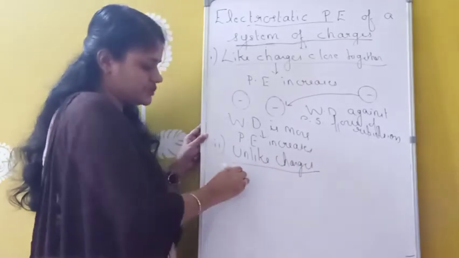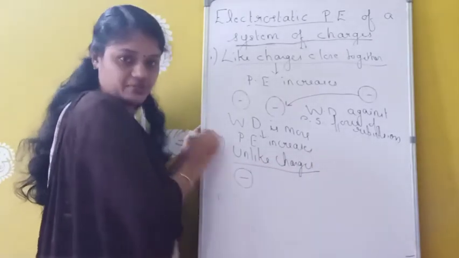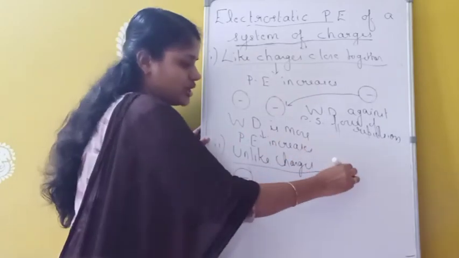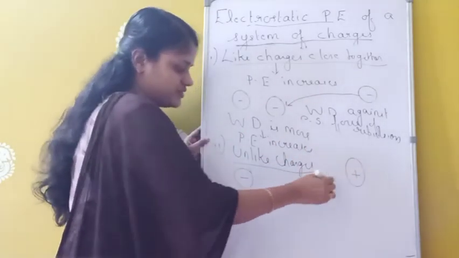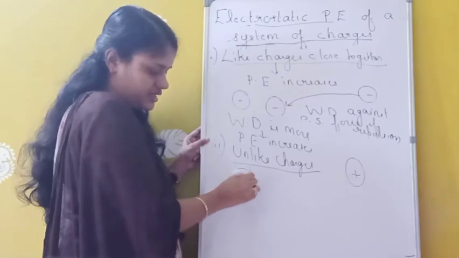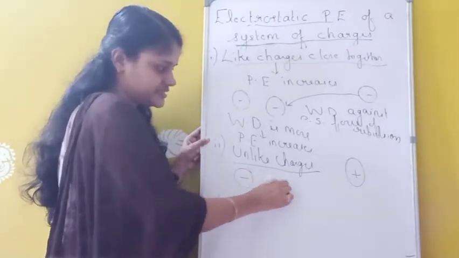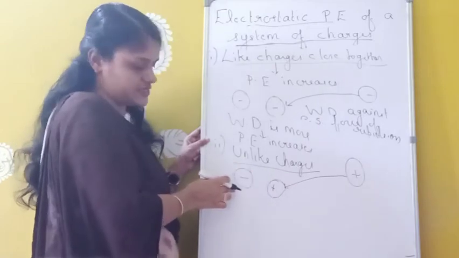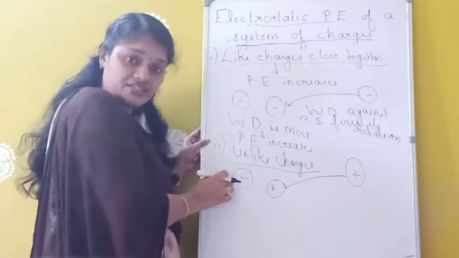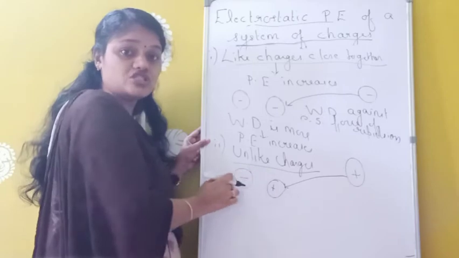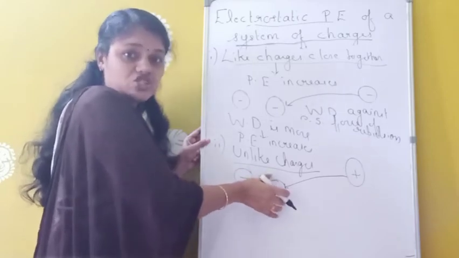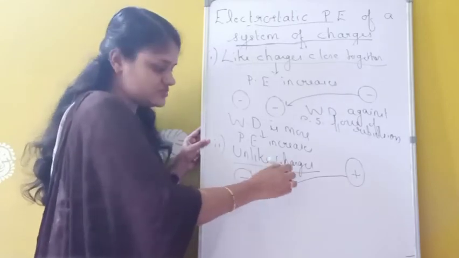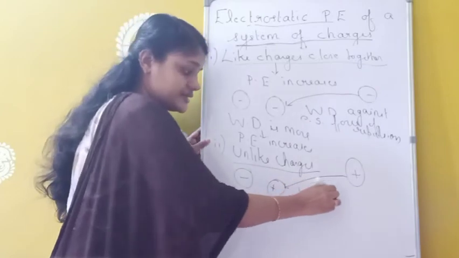Okay, and suppose we want to bring two unlike charges together, that means suppose we have a positive and a negative charge. The negative charge is here, and I want to bring a positive charge from infinity into the electric field of this charge, somewhere here. So I have to bring this charge here in the electric field of this charge. Here already these two are unlike charges. There may be a force of attraction. So here work done should be less. We have to do only less work.